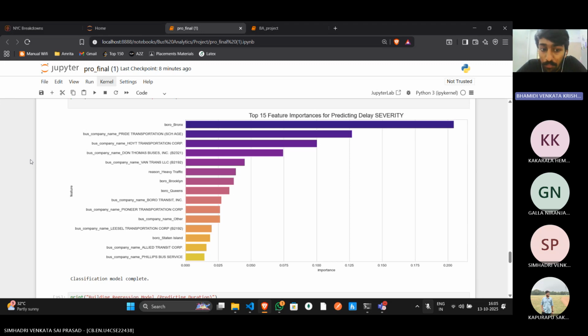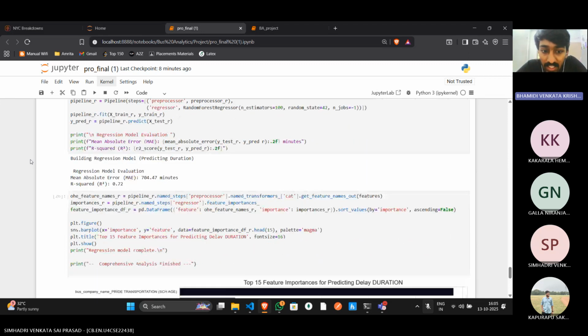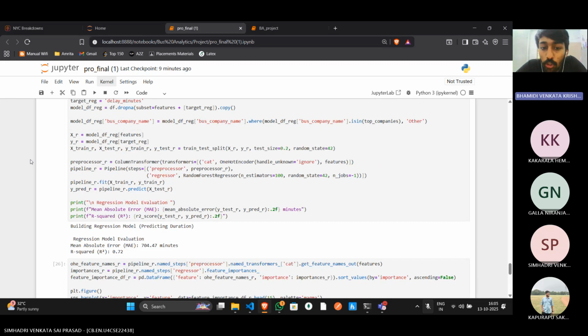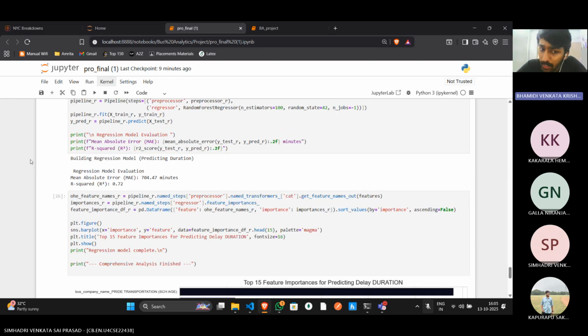It's very clear that the reason for the delay is the most critical factor in determining its severity, followed by the specific bus company. Then, our second model is a random forest regressor that predicts the actual duration of the delay in minutes. This model achieved an R squared value of 0.72, meaning it explains about 72% of the variance in delay times, which is a strong result.